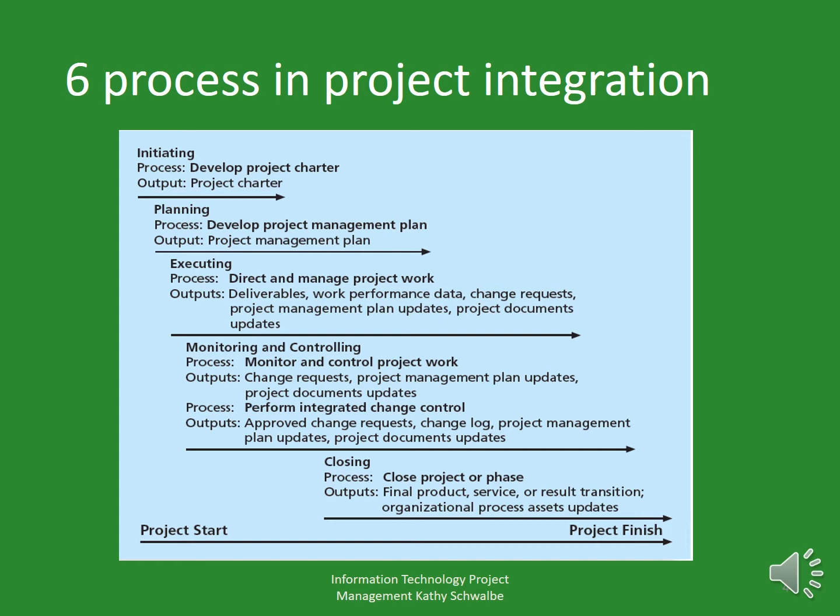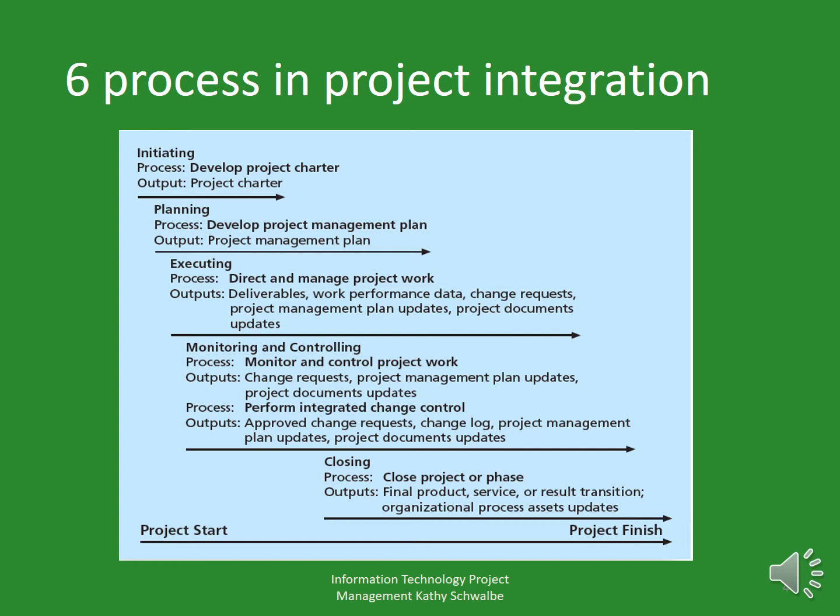In the monitoring and controlling stage, we have to perform two processes. What are they? Monitor and control project work involves carrying out the project management plan by performing the activities included in it. And perform integrated change control involves identifying, evaluating and managing changes throughout the project life cycle. Outputs of these processes are approved change requests, change log, project management plan updates, and project document updates. Those are the deliverables of this